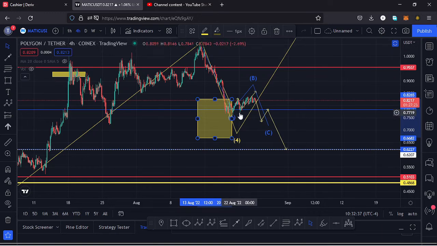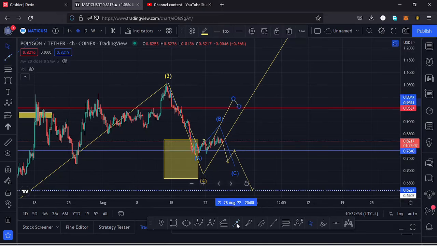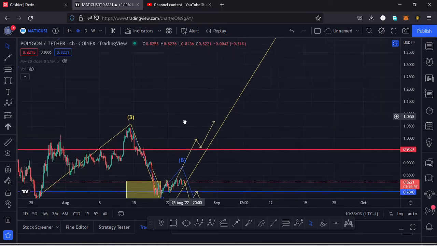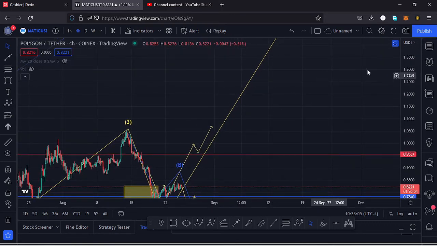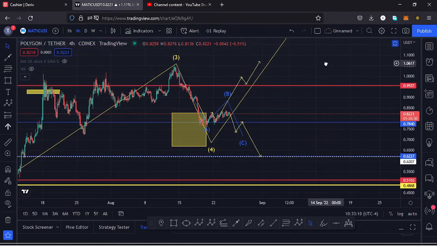So it's possible that now that we have support at around the $0.78 mark, we can see a very nice bounce to the upside, continue pushing higher, manage to break above the key area of resistance at around the $0.95 mark, see a retest of that key area of resistance, and in case that happens and we continue pushing higher and make a high above the high for that third wave, then we can say the breakout is in, and we might consider that movement to the upside as the formation of a wave 5 to complete a higher Elliot wave count 1. So let's be patient and see how that plays out.